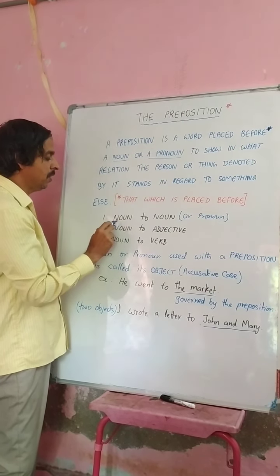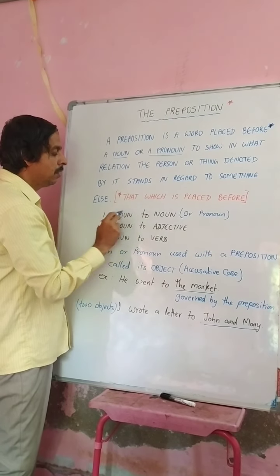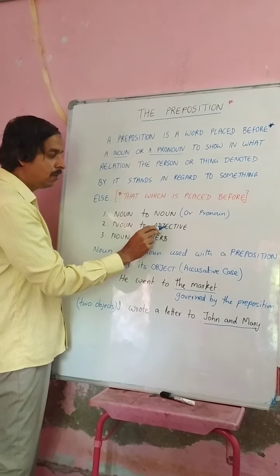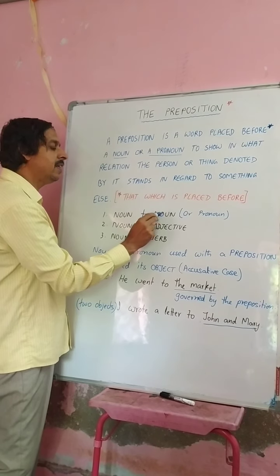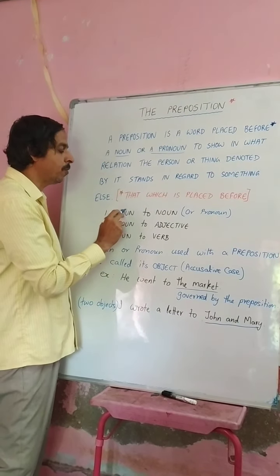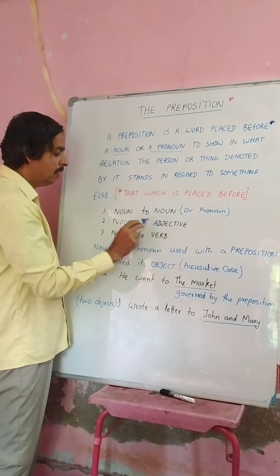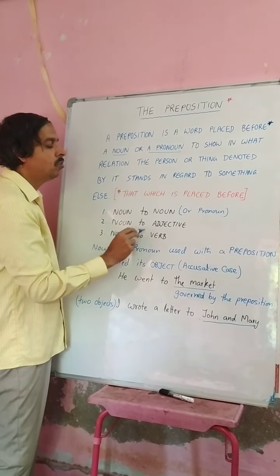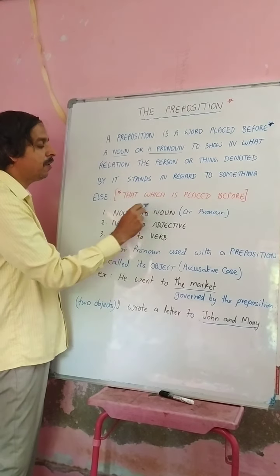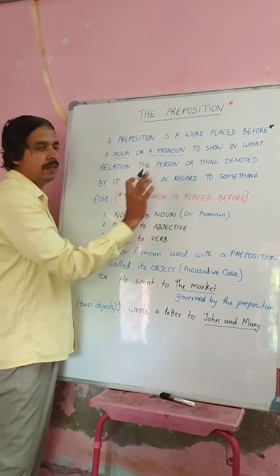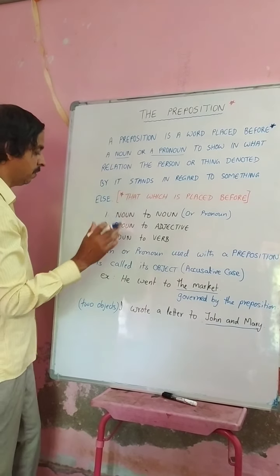It does three kinds of things. It shows the relationship between noun to noun, here noun in the sense that it may be a pronoun also, noun or pronoun to adjective, and noun or pronoun to verb. These three types of relationship it shows. So you can say this word is a relationship expert.